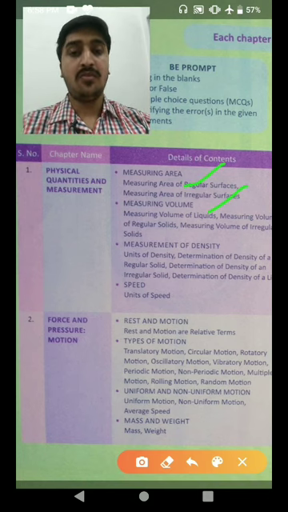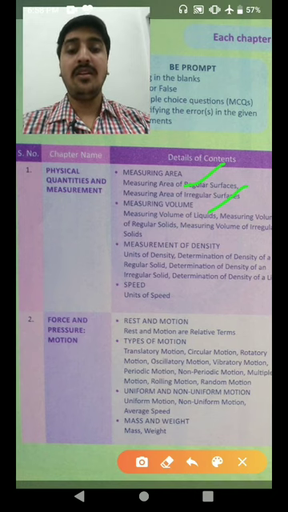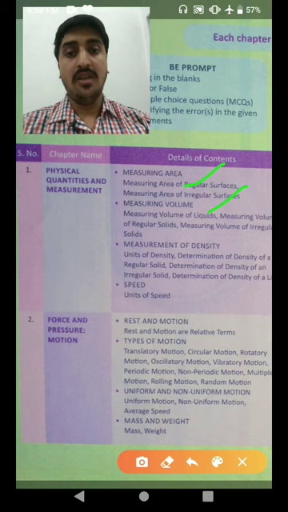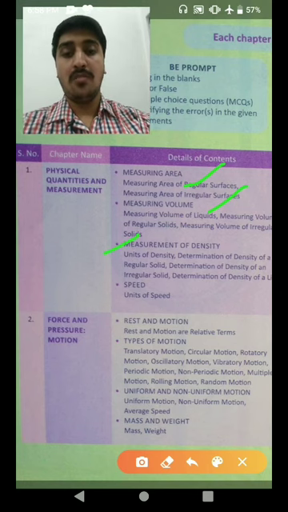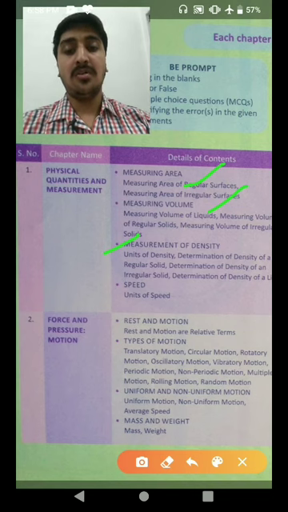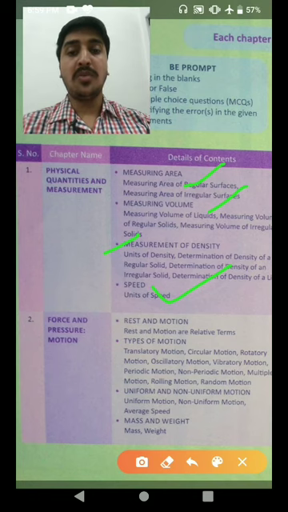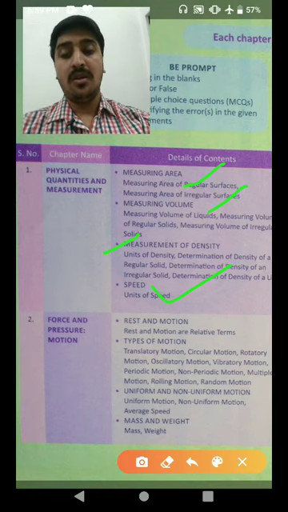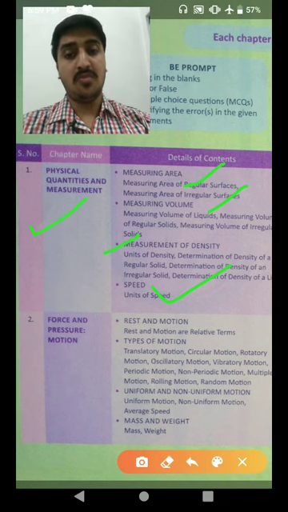Then the next is volume, how we can find the volume of regular solids and irregular solids. Next is measurement of density, unit of density and determination of density of a regular solid as well as irregular solids. And the last one, determination of density of a liquid. And one more topic is speed: what is speed, unit of speed and some numerical problems based on speed. So these are the main contents of the first chapter, physical quantities and measurement.